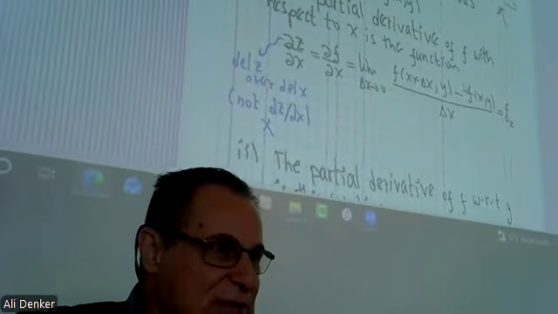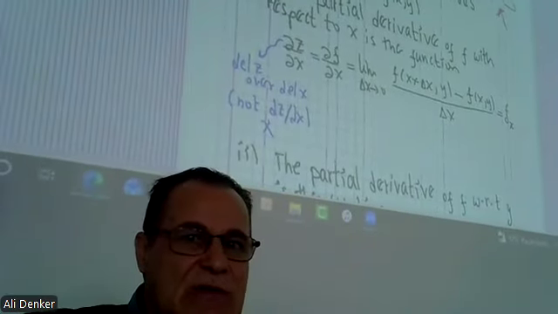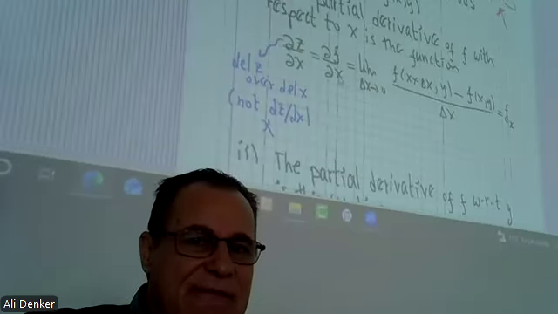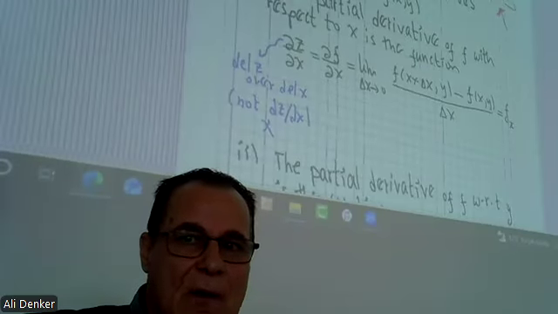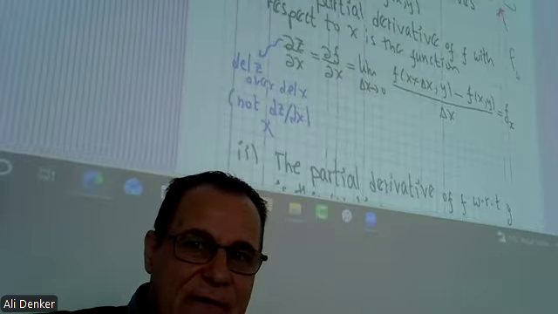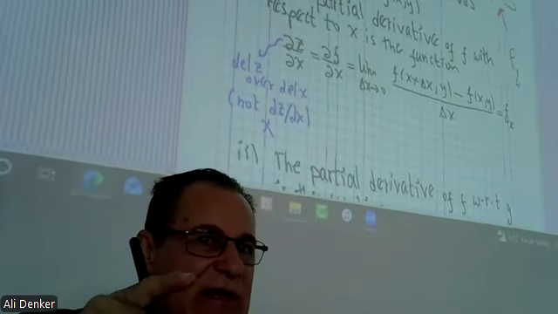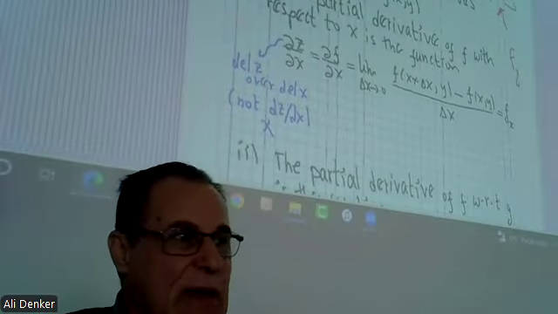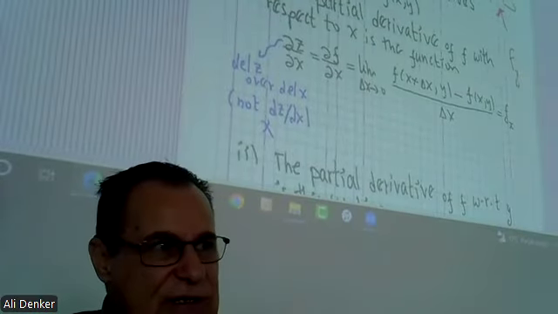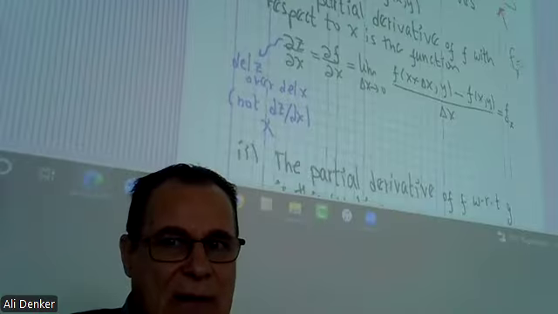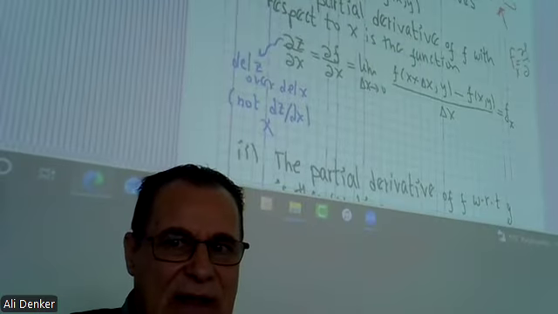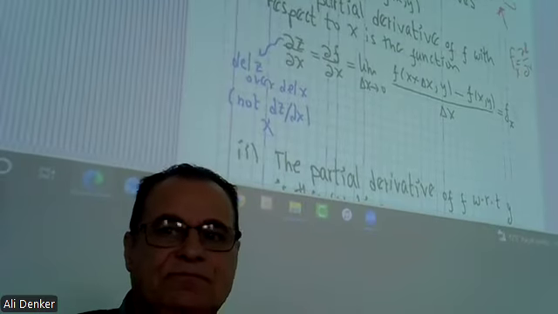Okay, it's very simple. So here again, del f over del x, or sometimes we say f sub x. That means you differentiate the function f with respect to x. Different notation.